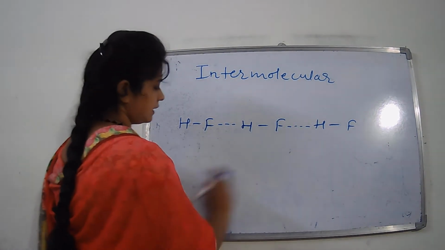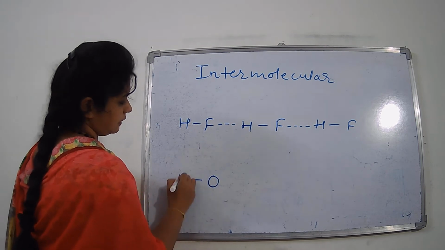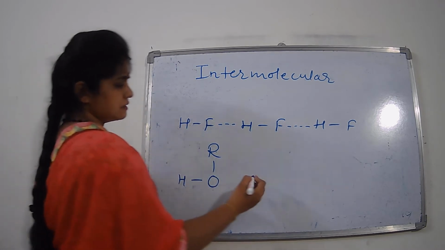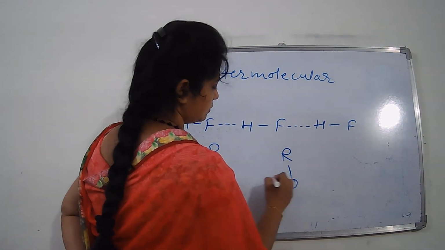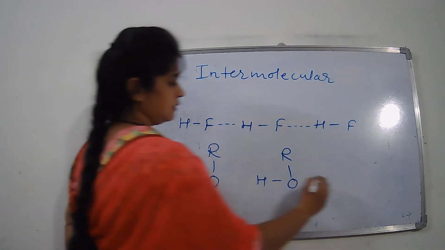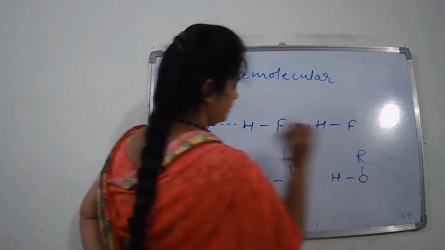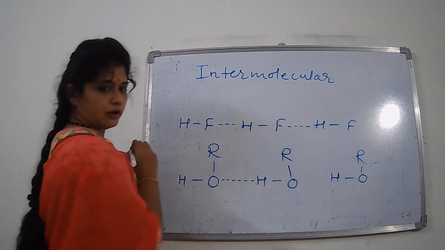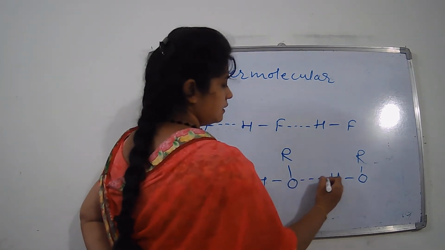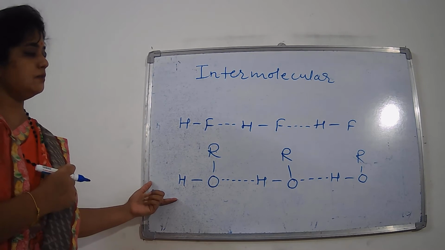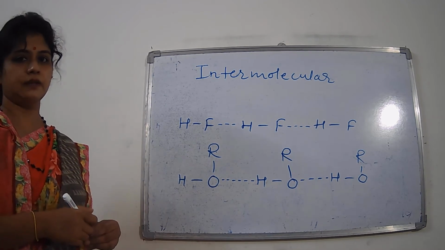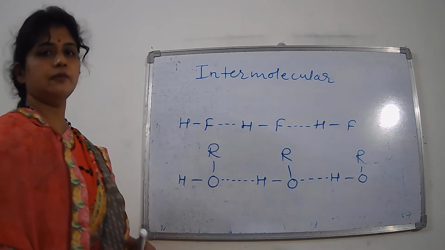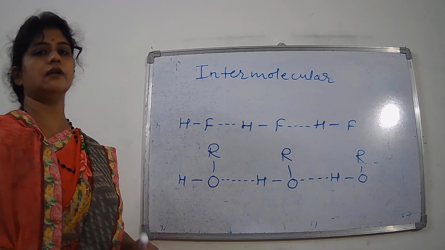Another example we can take is alcohol. ROH is the general formula for alcohol. We take another molecule of alcohol and the same way, oxygen atom and hydrogen atom form a weak bond between them, which is called hydrogen bonding. So whenever hydrogen bonding is formed between different molecules, this type is called intermolecular hydrogen bonding.